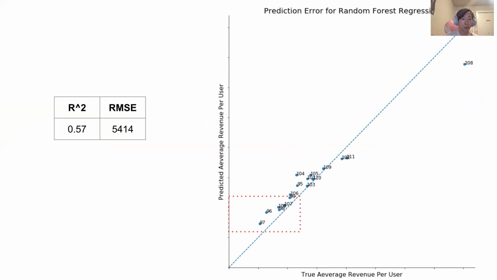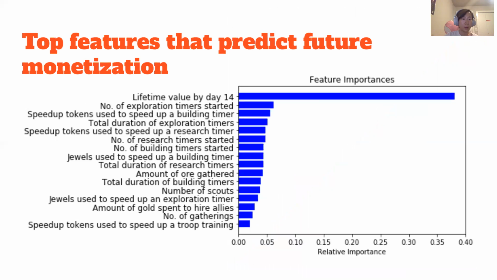Also, my model is able to identify those low-performing shards, and my model predicts quite well for the new data, for the new shard 112. My model results indicate that the amount spent during the first 2 weeks is the most informative to predict the future lifetime value. Additionally, I observed that the users' activities related to speed up exploration, upgrading their building levels, and speed up their research, as well as train their troops, are highly ranked predictors of the lifetime value of a user.